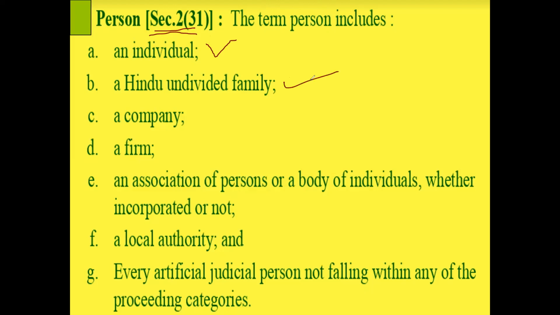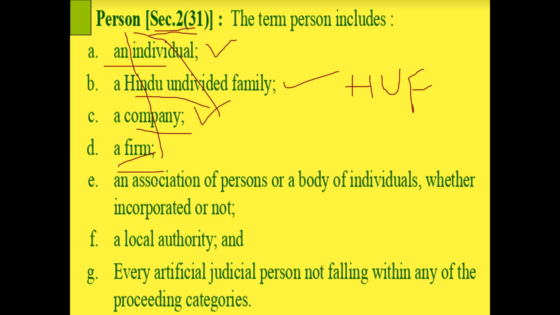Hindu undivided family, HUF, you will say. Then next one, a company. Company will also be treated as a person. A firm. Firm means organization. Organization will also be termed as person. A person includes an individual, a Hindu undivided family, a company, a firm, association of persons, or a body of individuals, whether incorporated or not. Incorporated means registered or not.